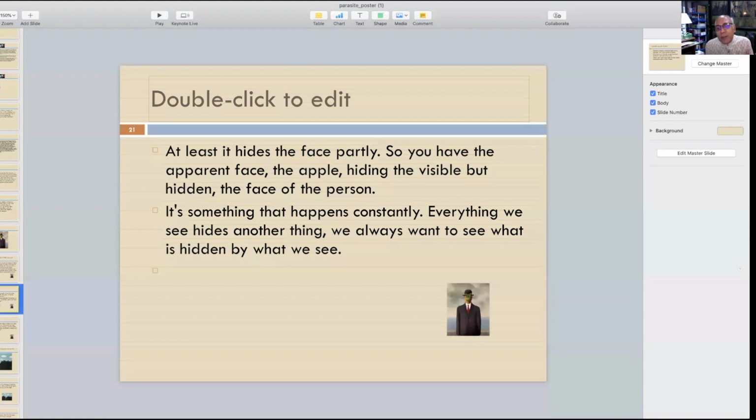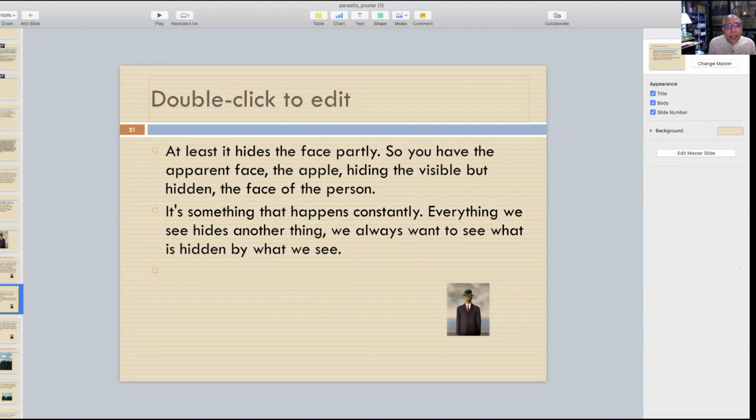If I ask you who this man is, if I show you the photograph in a different pose, different color, different clothes, you will not be able to identify him. So that's another thing you need to be a little careful about: is it identifiable despite the fact that the face is partly hidden? No. So you have the apparent face, the apple, hiding the visible but hidden face of the person. So there is a virtual versus real. The real is the apple, and the virtual face is basically what we call a man's face.